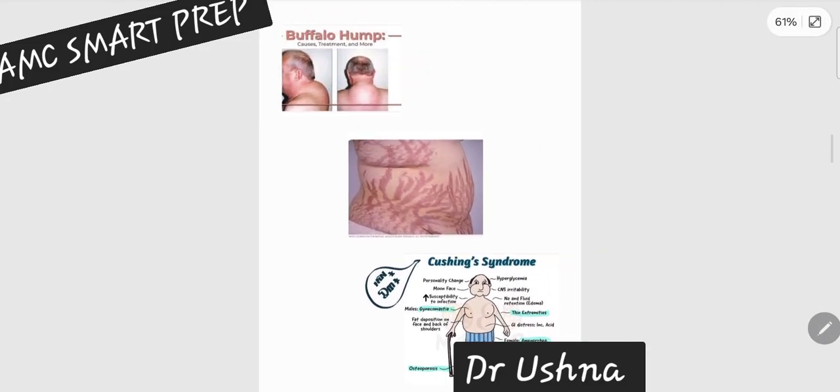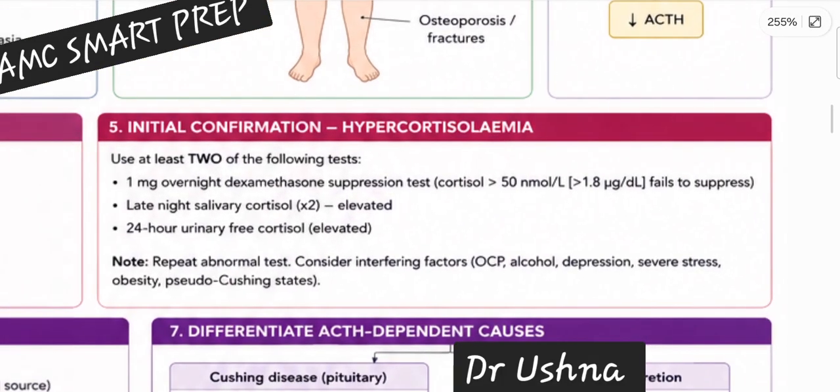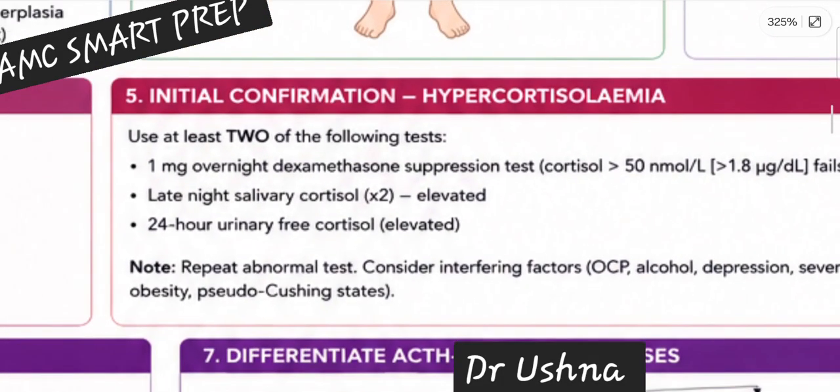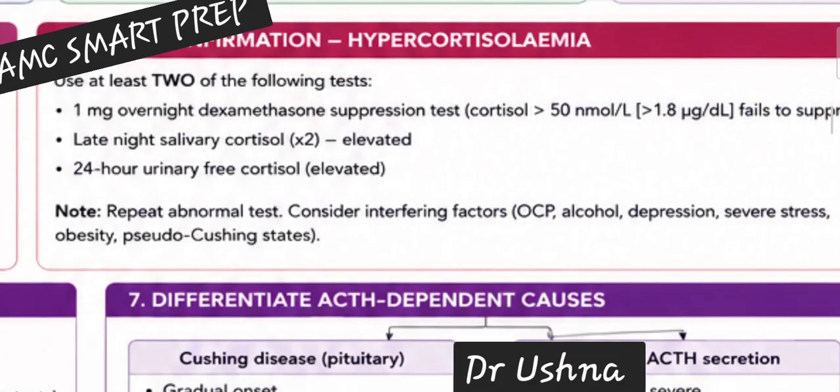Now, if you make the diagnosis, they will ask you directly the AMC oriented question. They are going to ask you, how are you going to investigate the patient of Cushing syndrome? What are your initial investigations if you are suspecting any patient of having Cushing syndrome? So be clear about this. Most of the time we struggle with answering the questions because there are so many investigations that are particular for Cushing syndrome at the different stages. So remember, the word initial is very important.